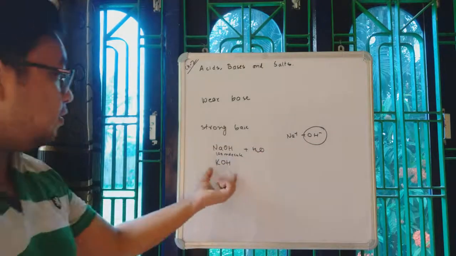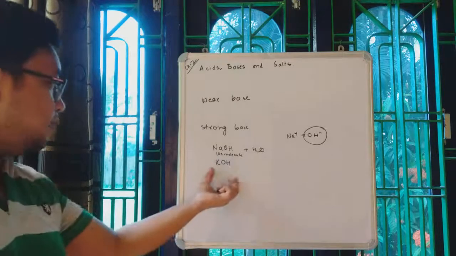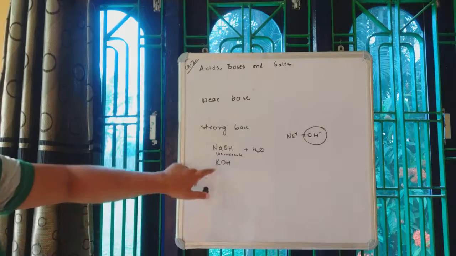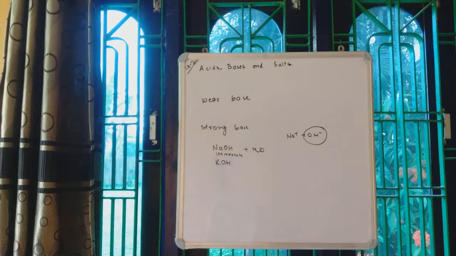Similarly, for KOH, potassium hydroxide, if you dissolve 100 molecules of KOH, all the 100 molecules will be dissociated immediately. That means for 100 molecules of KOH, you are getting 100 ions of OH-. So these bases which dissociate completely or to a large extent are called strong bases.